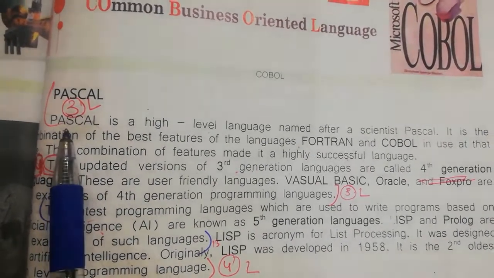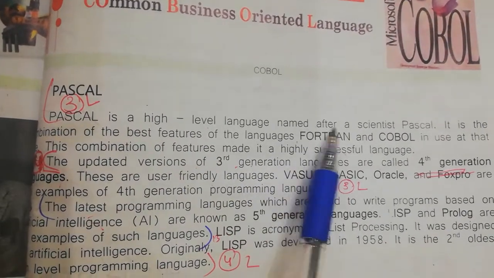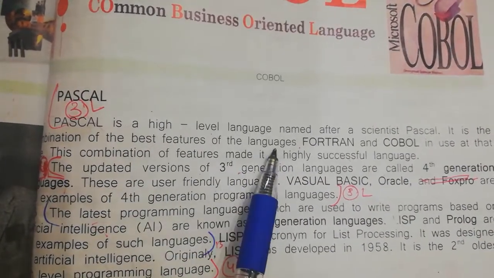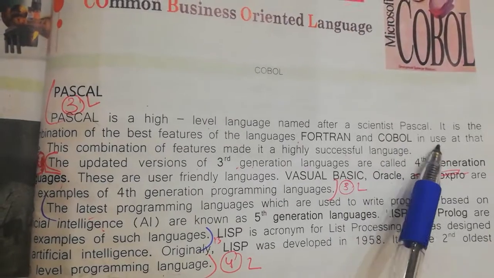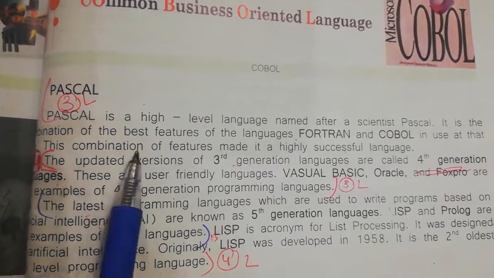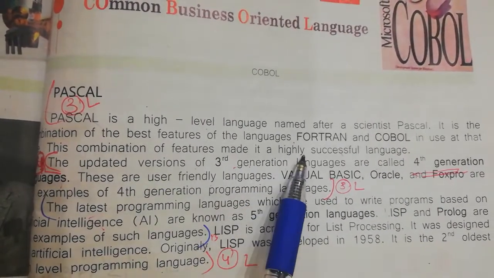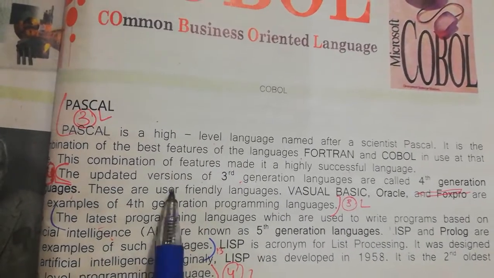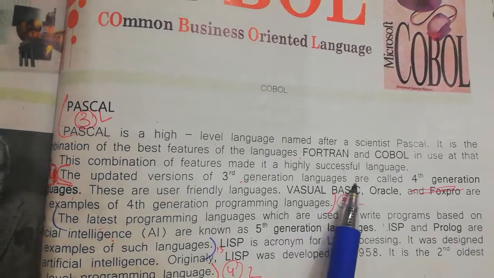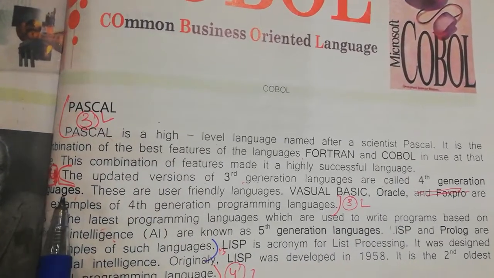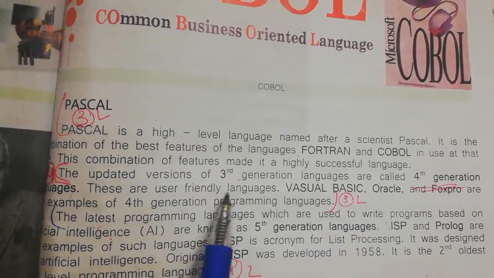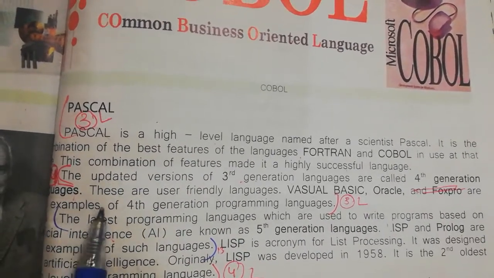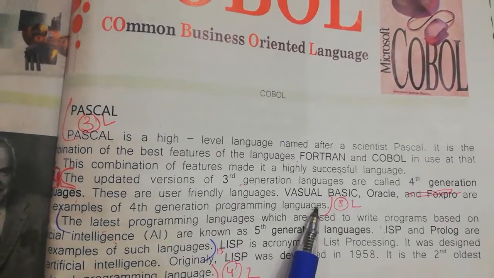Pascal. Pascal is a high-level language named after the scientist Pascal. It is the combination of the best features of the languages Fortran and COBOL in use at that time. This combination of features made it a highly successful language. The updated versions of third generation languages are called fourth generation languages. These are user-friendly languages. Visual Basic, Oracle and FoxPro are a few examples of fourth generation programming languages.